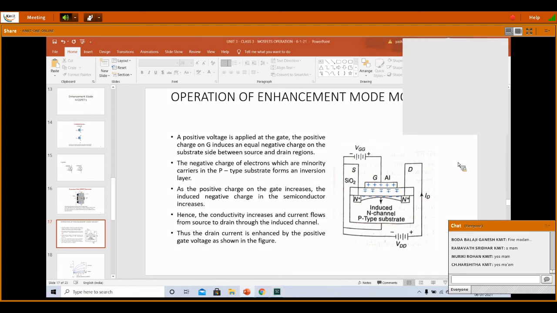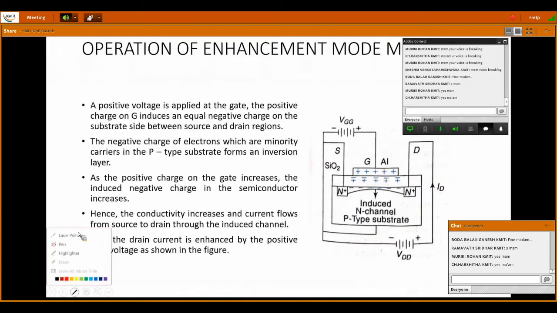Okay. So now let us see the operation of an enhancement mode MOSFET. As we have seen in the FET, the drain is given a positive supply, and the source is given the negative supply. N plus regions are diffused in the p-type substrate, and the terminals, source and drain, are taken out. Next, this region is nothing but the SiO2 layer.